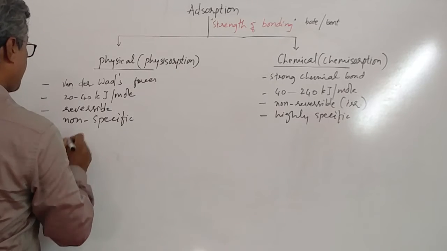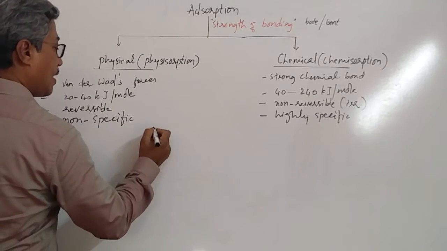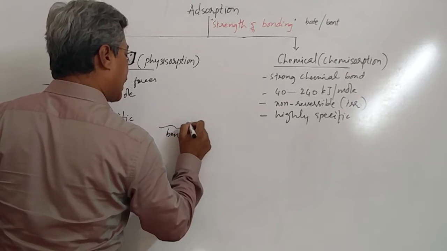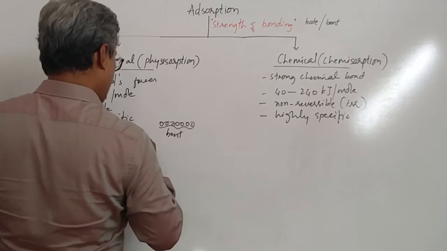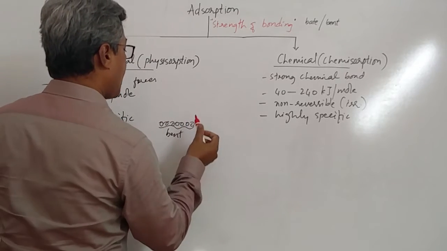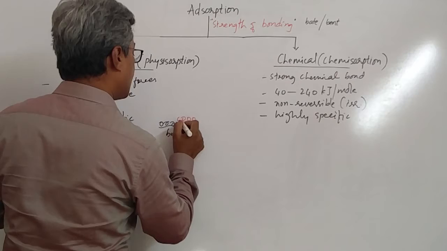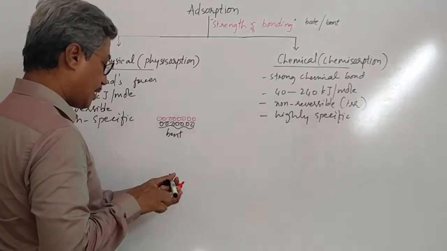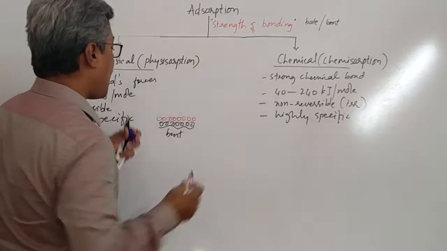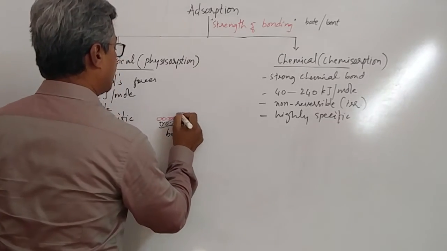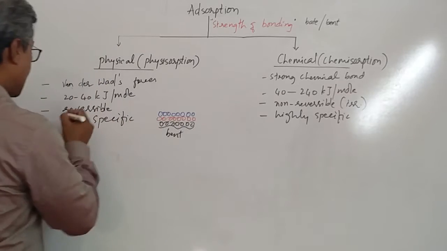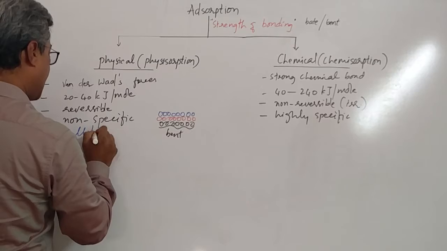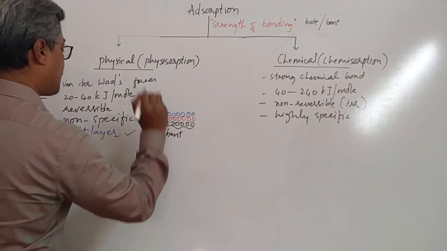And the next one is, see here, upon the adsorbent, if one particle is sitting, then on this surface another particle will sit. That means second layer adsorption is possible. That means in this case, that is physical adsorption, multi-layer adsorption is possible.